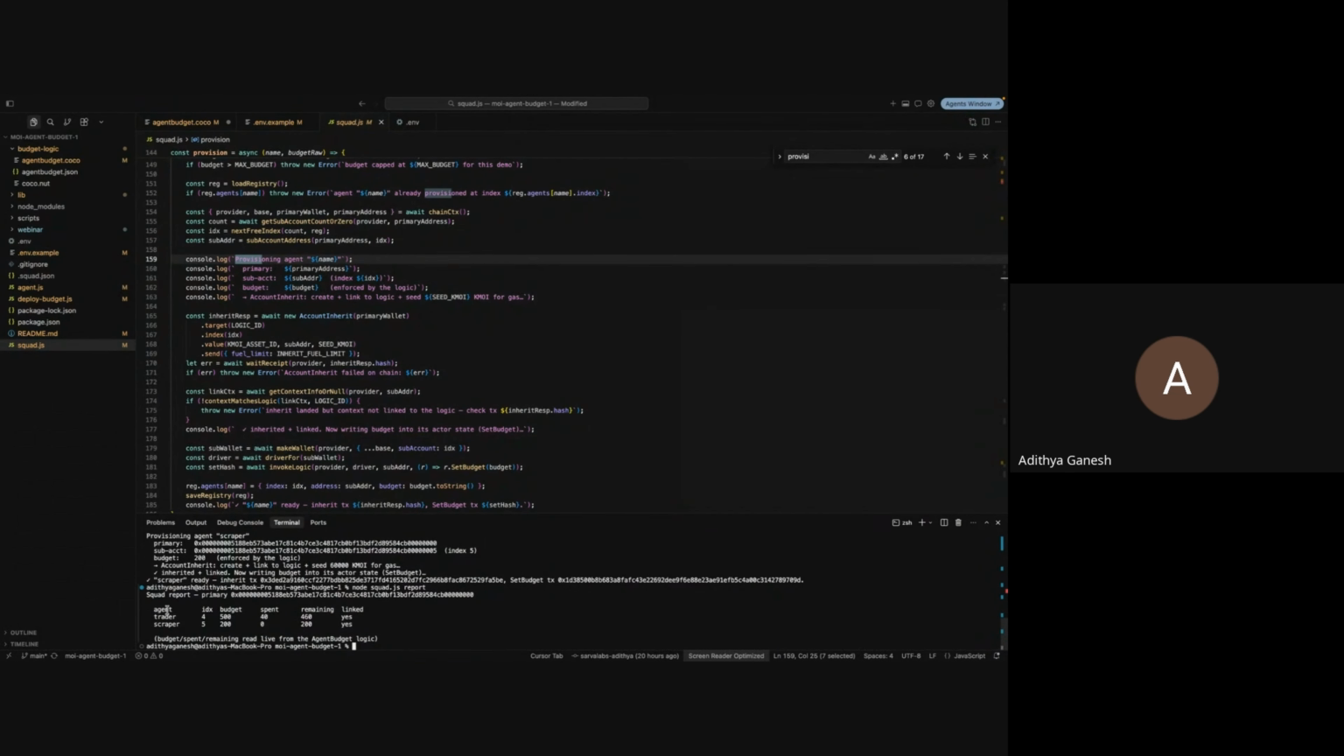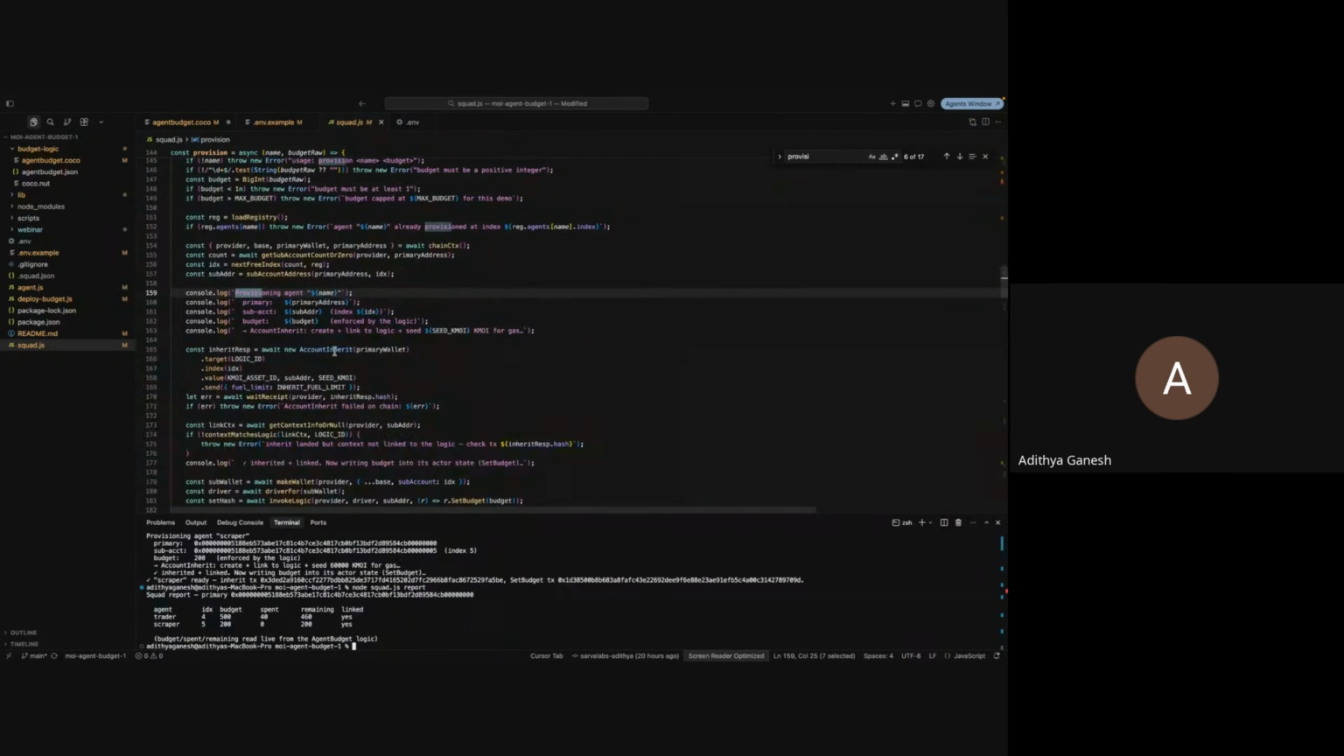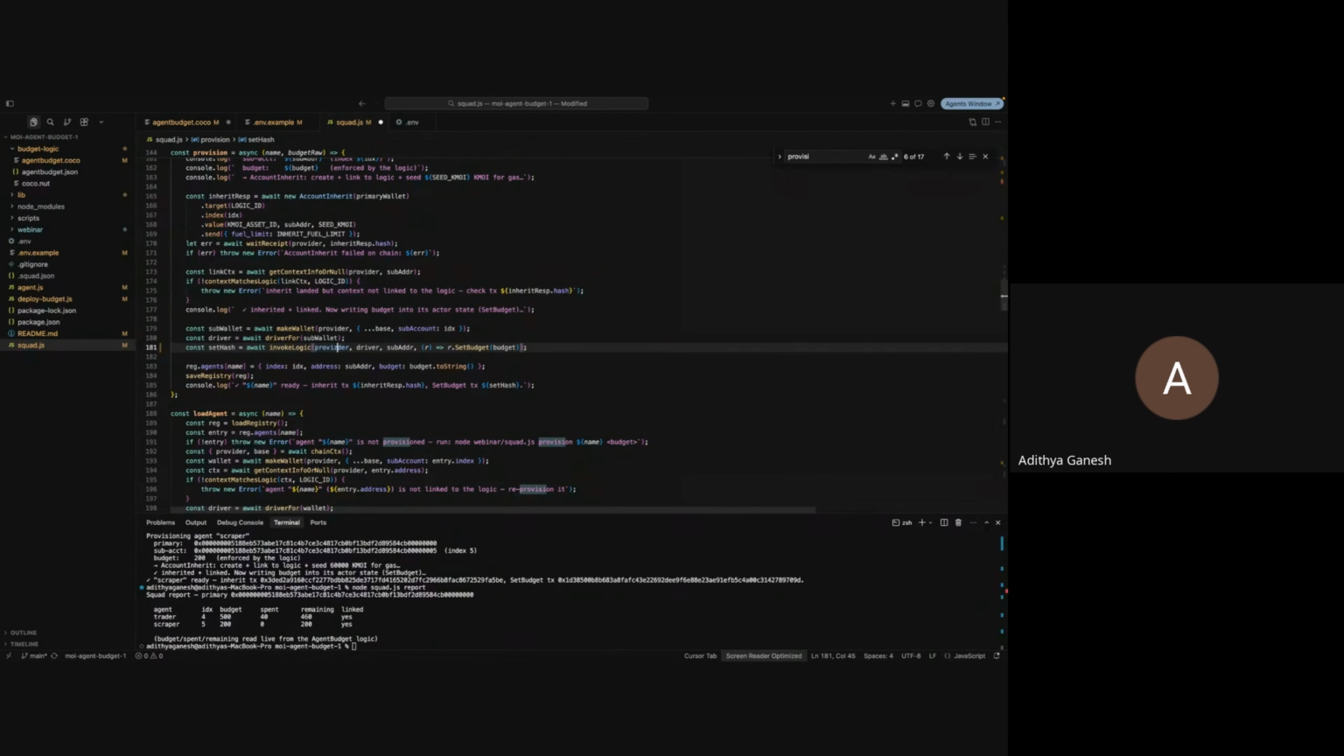So yeah, we have two agents, agent 4 and agent 5. Budget 500, spent 40, remaining is 460. And are they both linked? Yes, they are. Let me quickly show you guys this function as well to show you that everything is fully on chain.